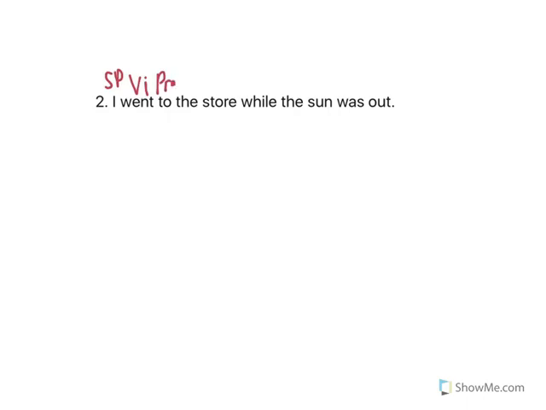So when you see a preposition like to, around, across, you should automatically get the cue that this is a prepositional phrase, that there's a preposition and an object of the preposition. And then the is going to be an article adjective. Now we know that while is our subordinating conjunction.